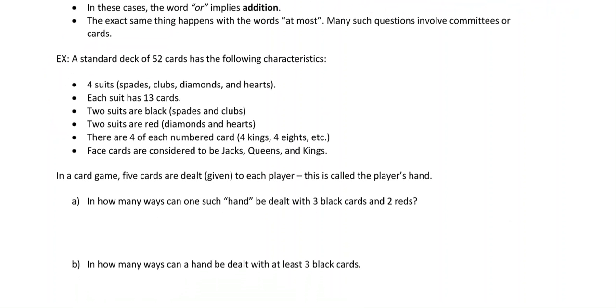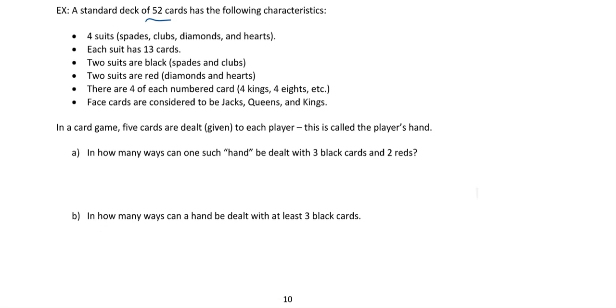So quite common in figuring out number of ways things can happen is using cards, right? So if you're not a card player, then kind of look through this. Here's some just standard facts about cards, right? So we've got 4 suits. We got spades, clubs, diamonds, and hearts. Each suit has 13 cards in it because there's 52 cards in the deck, so 52 divided by 4. 2 suits are black, 2 suits are red. Yeah, I think you guys will be all right. Just read through those if you're having a hard time with cards.